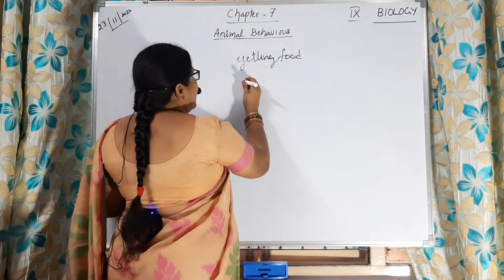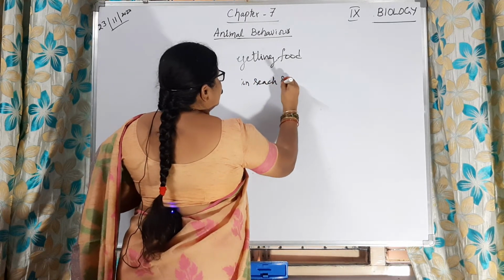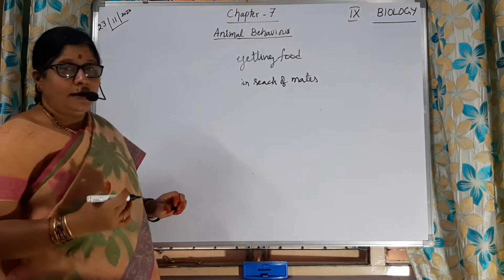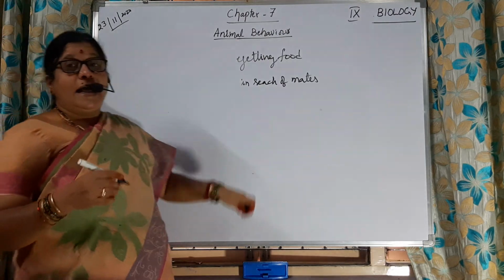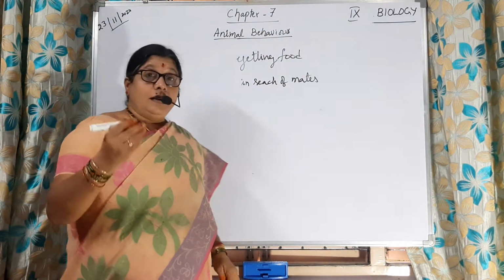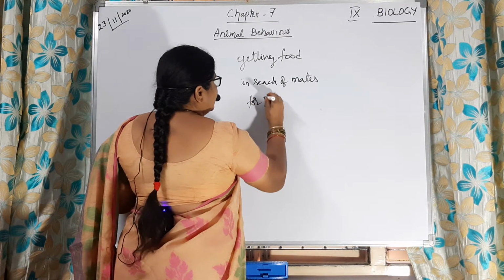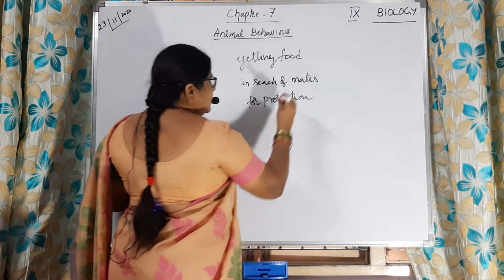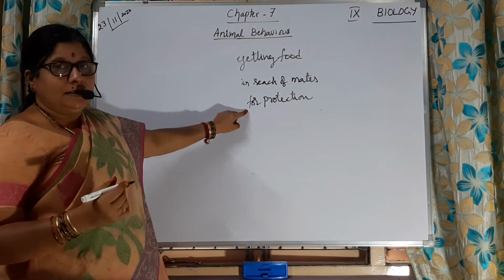So getting food, and in search of a mate, in search of a mate means opposite gender. So it helps for reproduction also. Then for having shelter, and another important point, protection. For protection means they have to avoid dangerous situations. Is it clear to you?